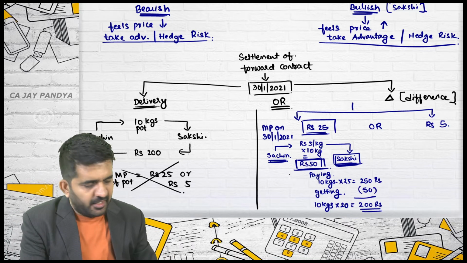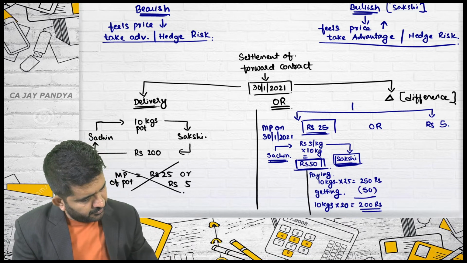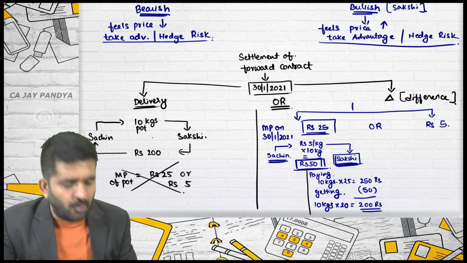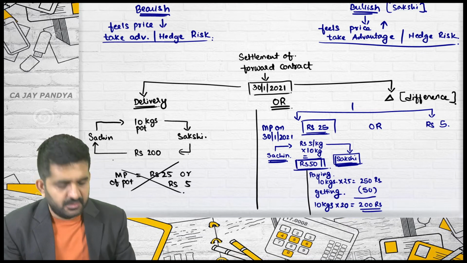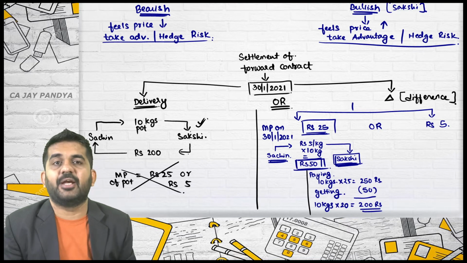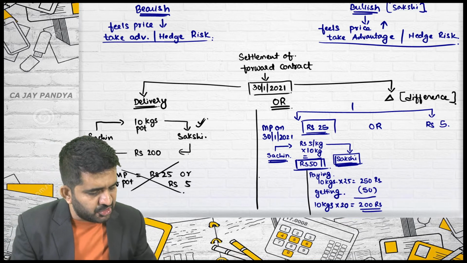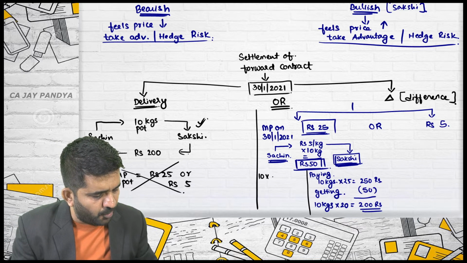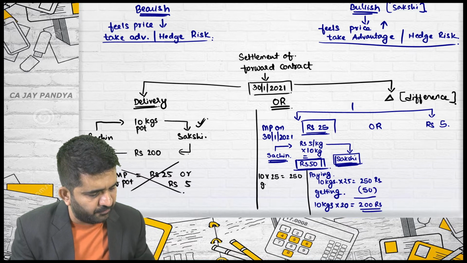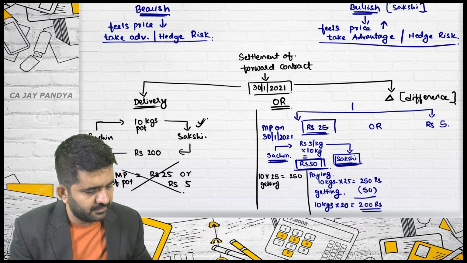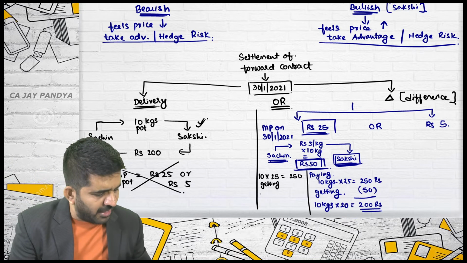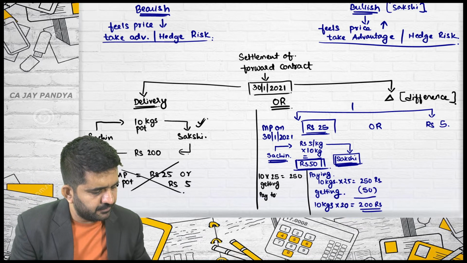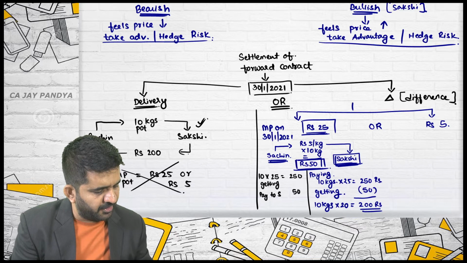Why? If Sachin does not perform this side contract, is it alright? Then Sachin can sell this 10 kgs of potatoes in the market at 25 rupees. That is, he will be getting 250 rupees. How much am I telling him to pay to Sakshi? 50 rupees.